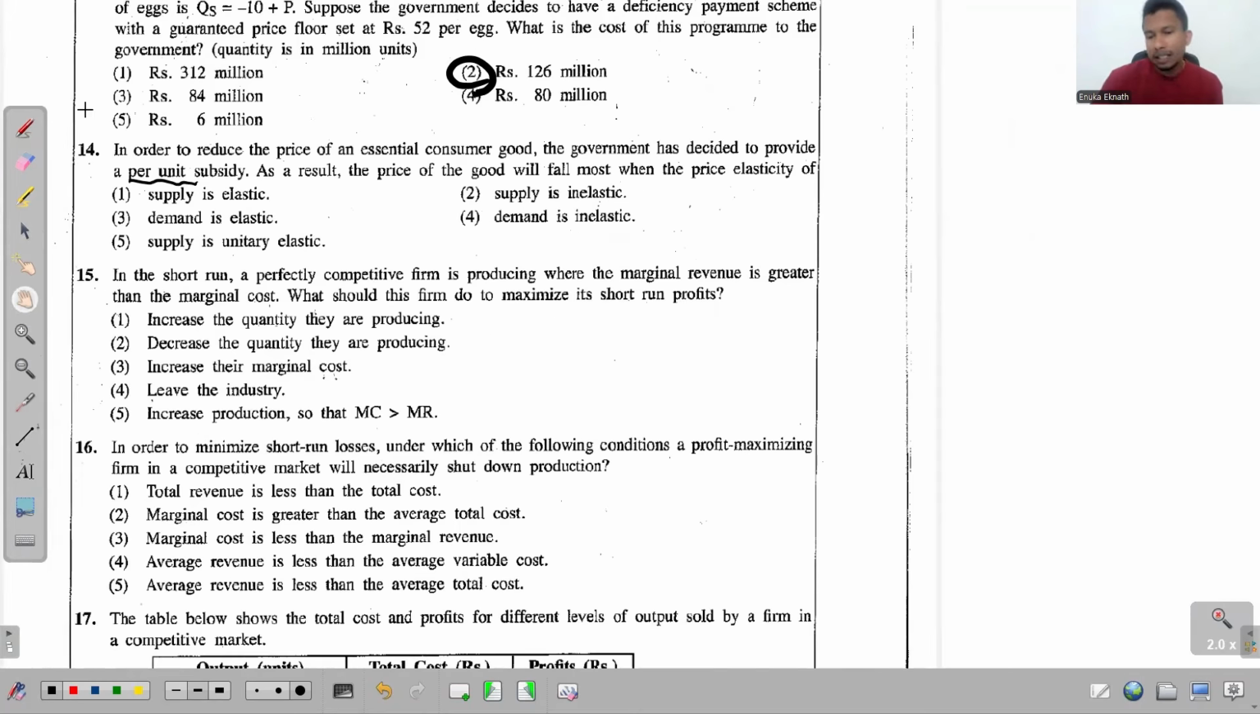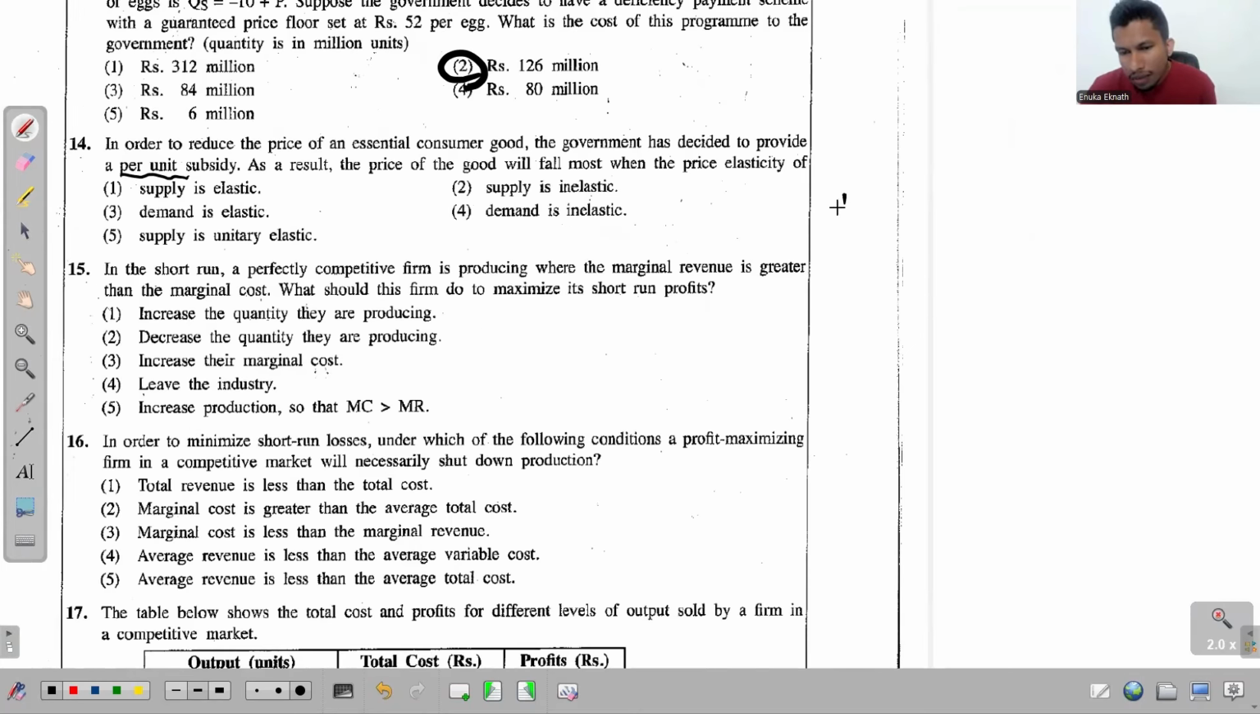If, let's say for example, if the demand is inelastic, and if it's a tax, higher proportion of tax is borne by this inelastic party. Since the demand is inelastic, higher proportion of the tax is borne by the consumer.